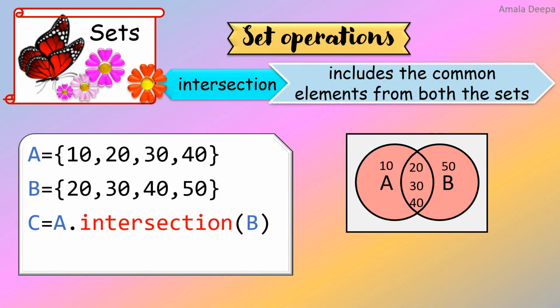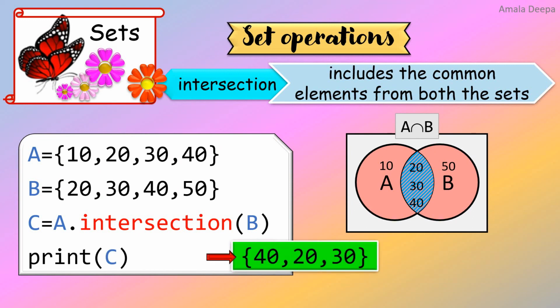So here in my Venn diagram, the common elements between the sets A and B are 20, 30 and 40. In set language, A intersection B is written as follows. When I print the set C, I get the output as 40, 20, 30.